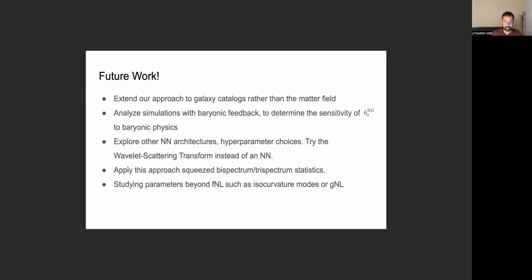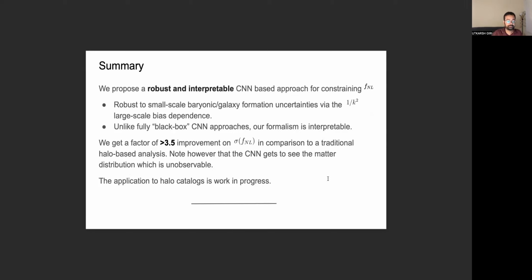As we mentioned, any statistic that is sensitive to sigma local is going to produce this 1 by k square scaling. So our formalism can equally well be applied to the squeezed bispectrum, trispectrum, and other local statistics. We also want to study parameters beyond FNL. For example, we can look for GNL signatures as well using our formalism.